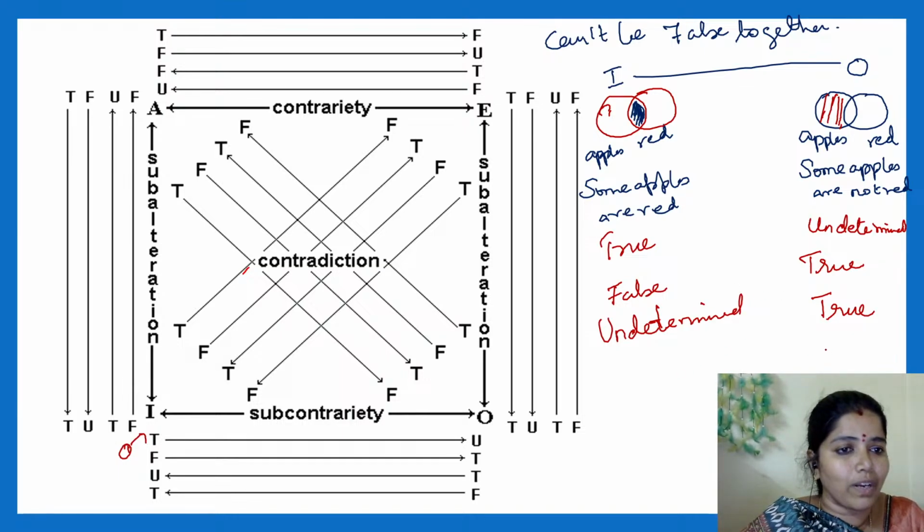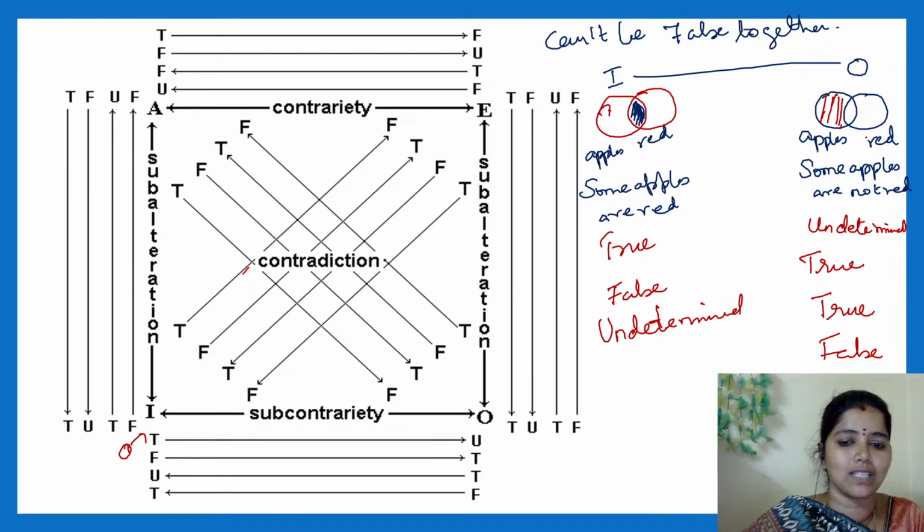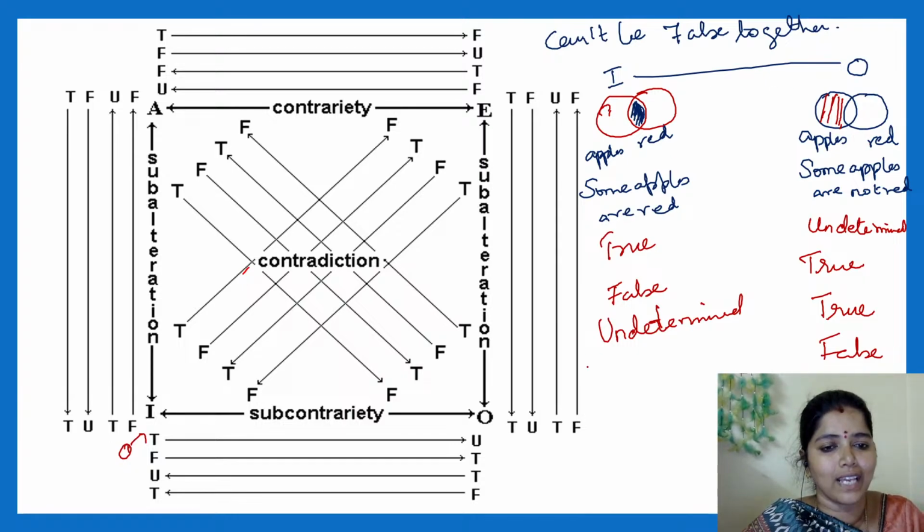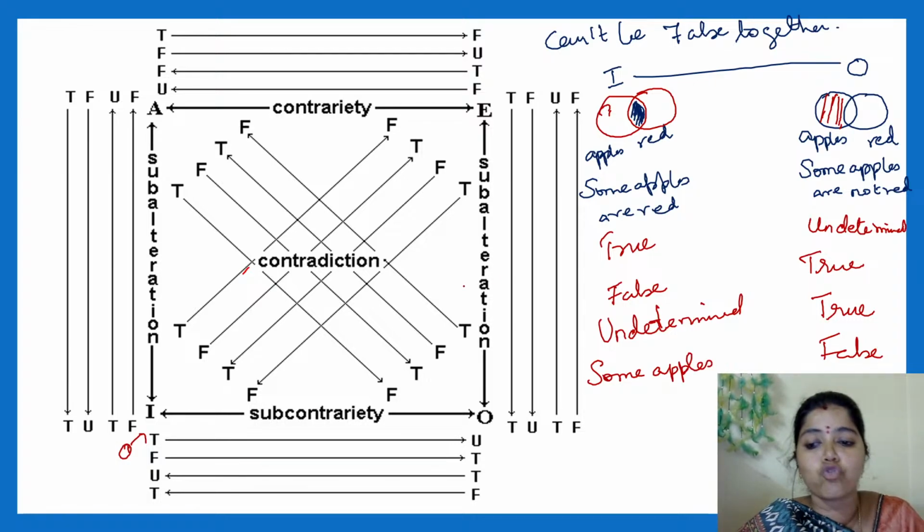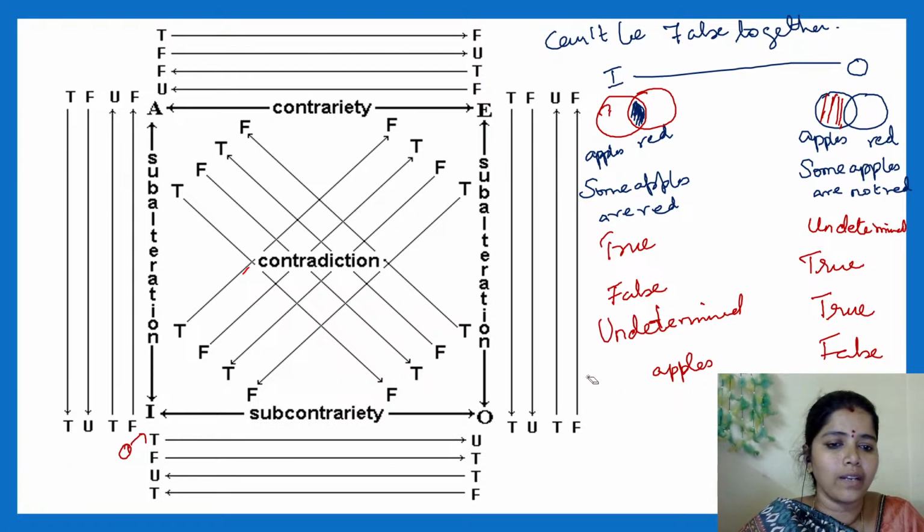When I take the next one, if I say some apples are not red is false, in that time what I can infer is that some apples are red is true. Clear? Yes.